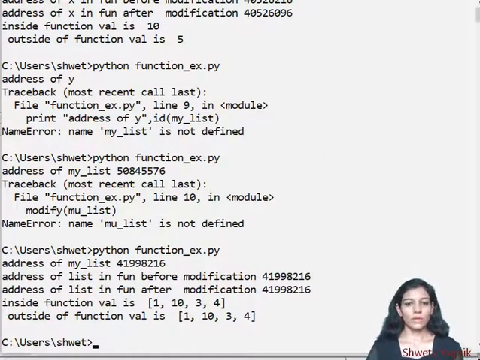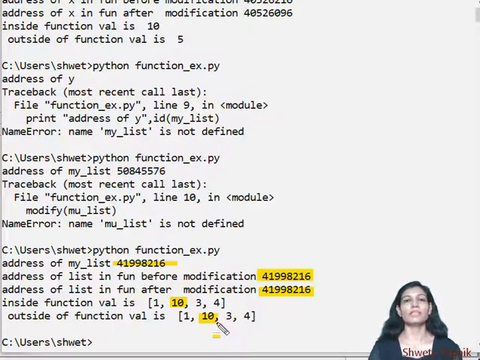So now we are here with the results, whether it is changing the value or not. The address of my list is this, the address of list in the function before modification is this, and the address of list after modification is this. Within the function we have made a change at index 1, that is the second element. And when we come out of the function, it is reflecting the change.